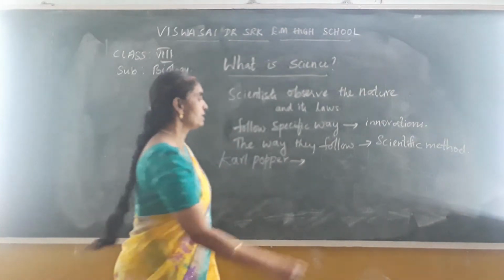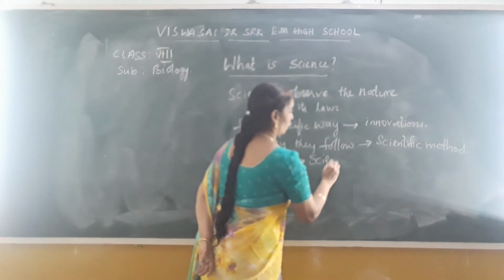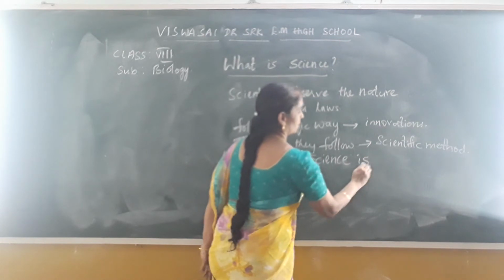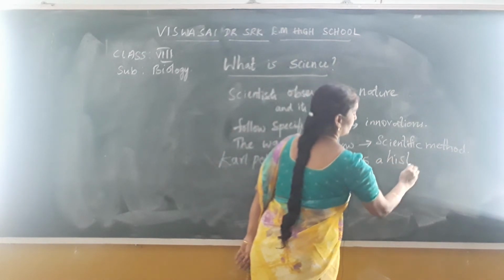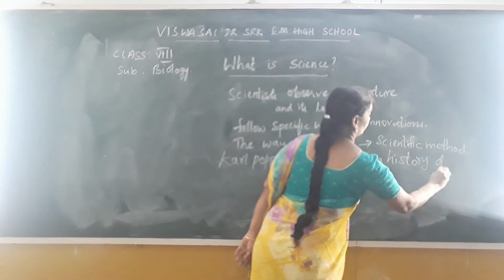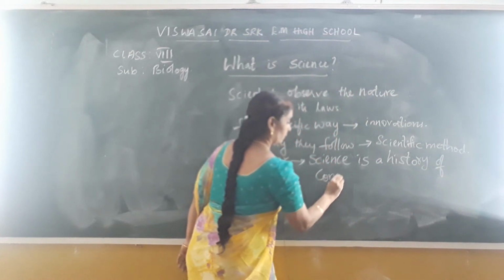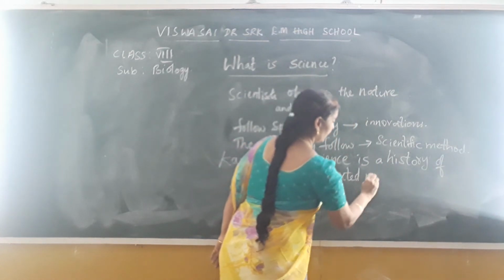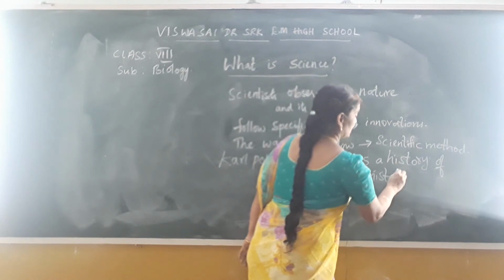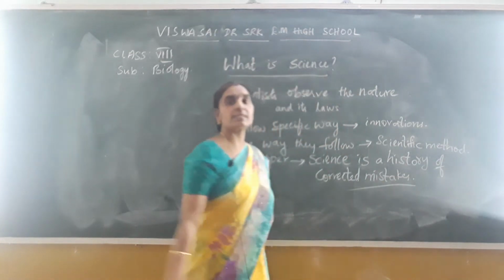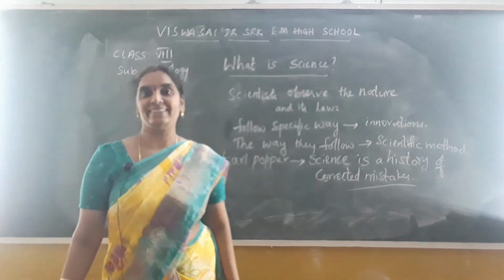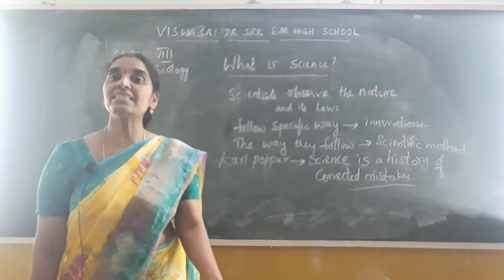What is science? Science is a history of corrected mistakes. That means it changes often. Science often has a change in it.